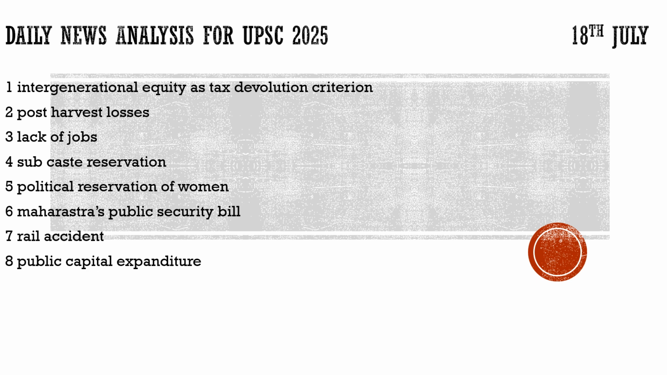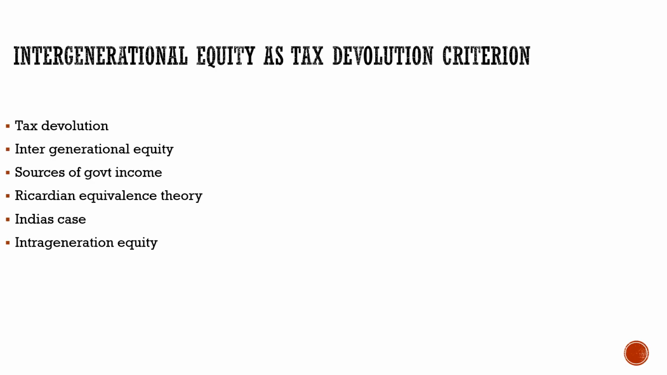Then the third article we will discuss with respect to the lack of jobs. Then fourth, subcaste reservation and what are the problems associated with it. Then the political reservation of women. Then we will discuss Maharashtra's Public Security Bill, then the rail accident, and finally the public capital expenditure. So without any delay, let's start now.